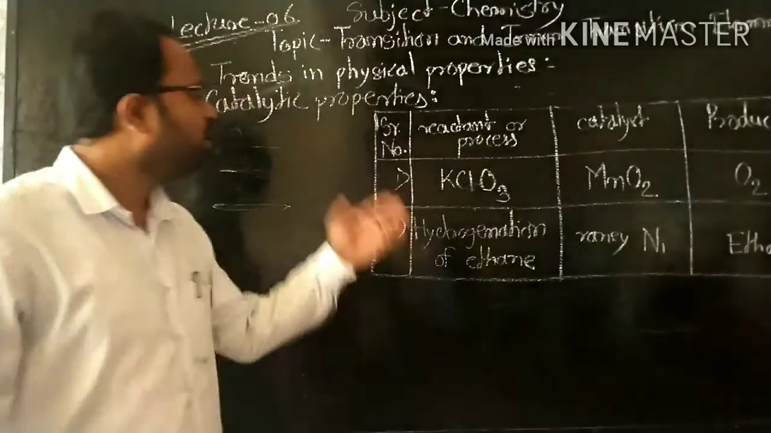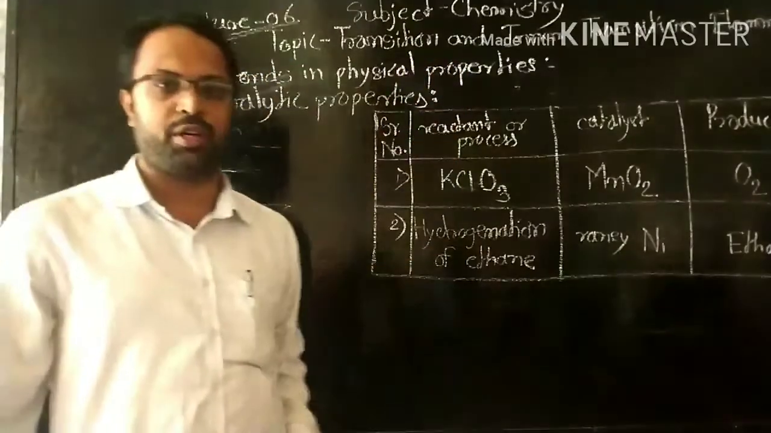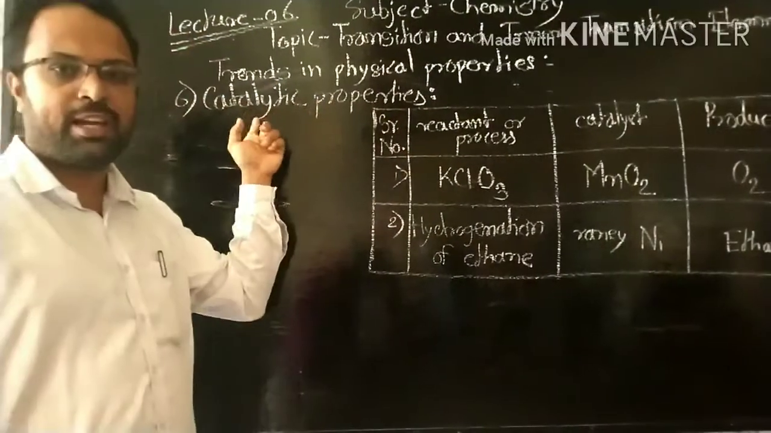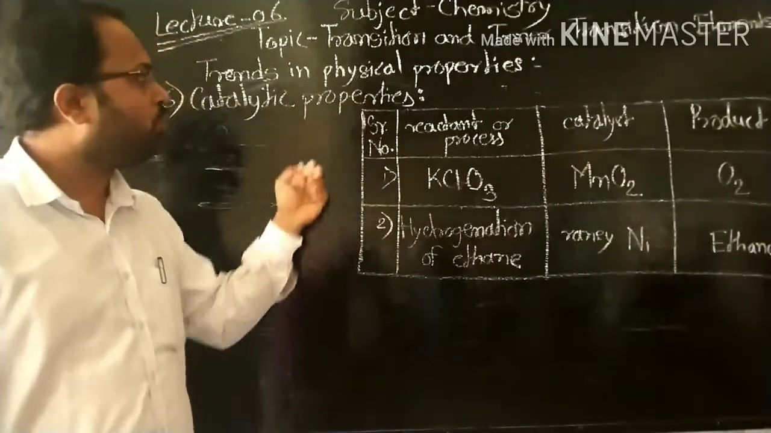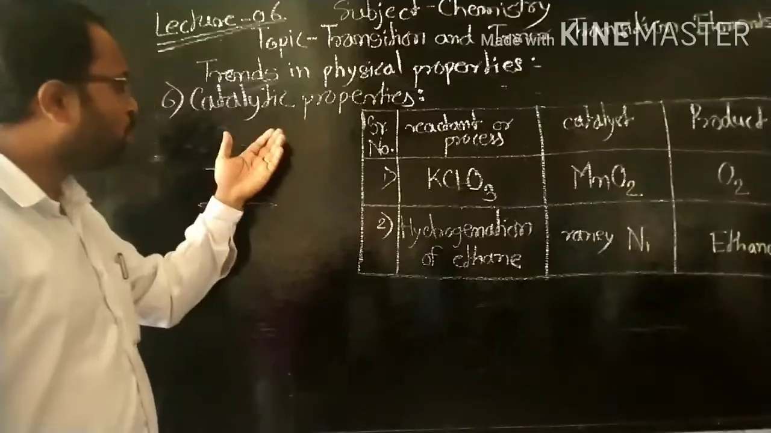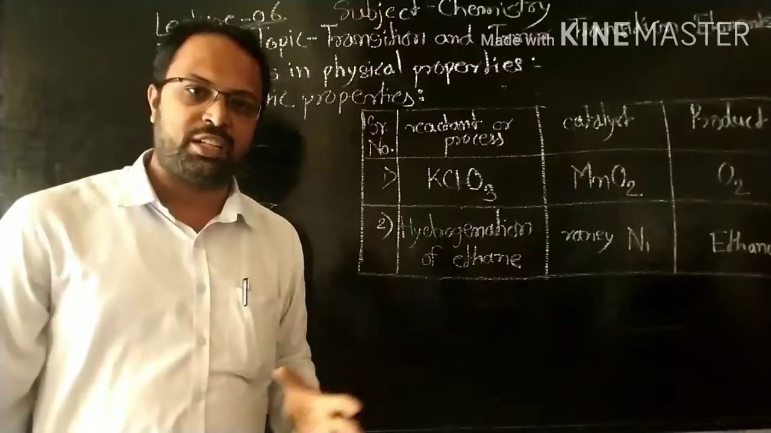Hello friends, we already studied some properties, traits in physical property. Now the next property is catalytic property. This is a very important property for transition elements because transition elements and their compounds are used as catalysts.